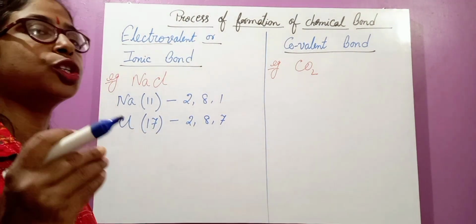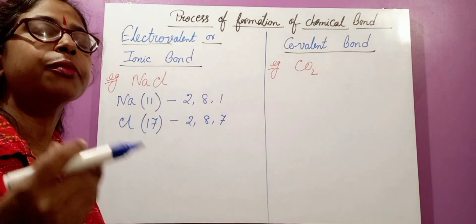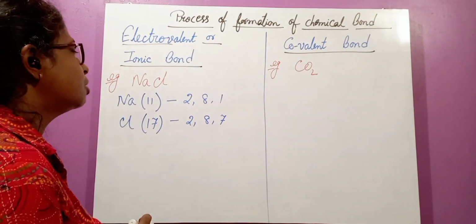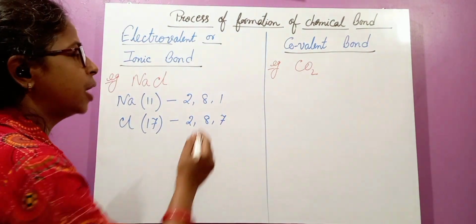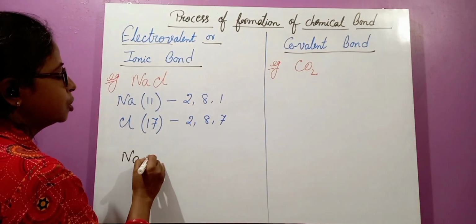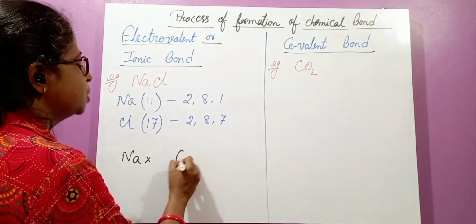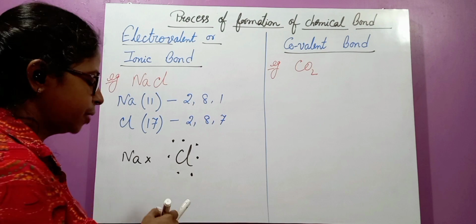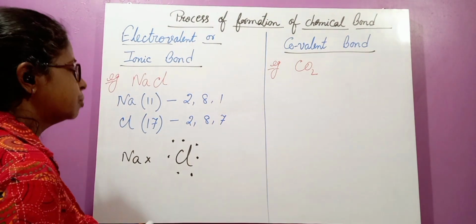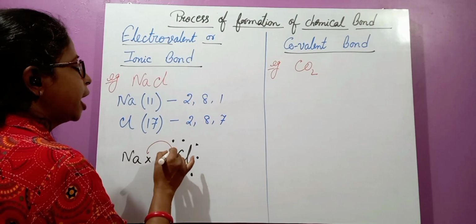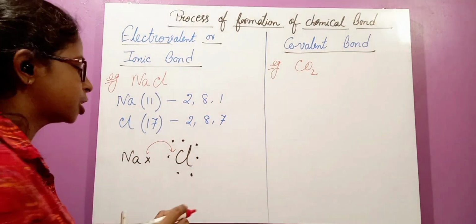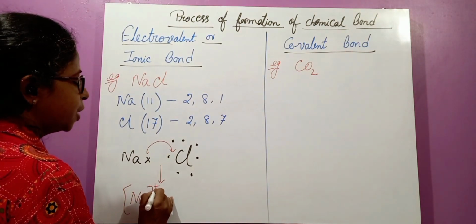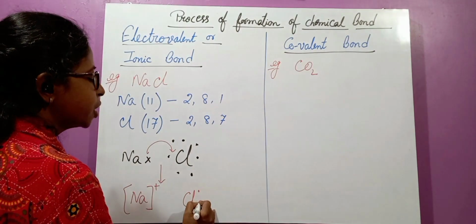It means one should be electropositive, with a tendency to lose electrons, and the other should have a tendency to gain electrons. Now let's see. In the sodium atom there is one valence electron, and in the chlorine atom there are 7 valence electrons. Sodium will give its electron to the chlorine atom to get stability or to complete the octet. Now sodium will be converted into Na+, and chlorine will convert into Cl-.